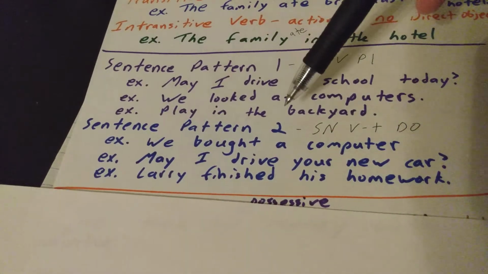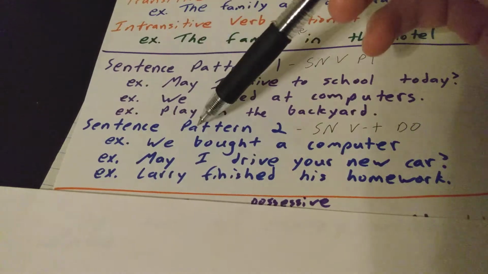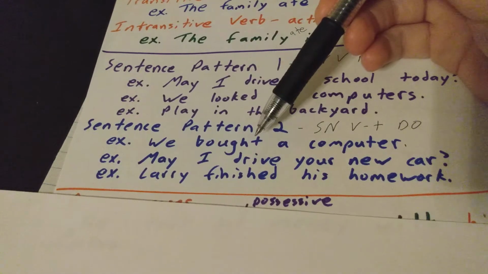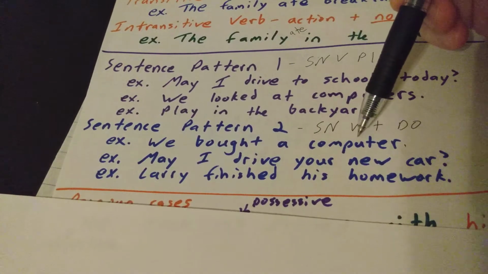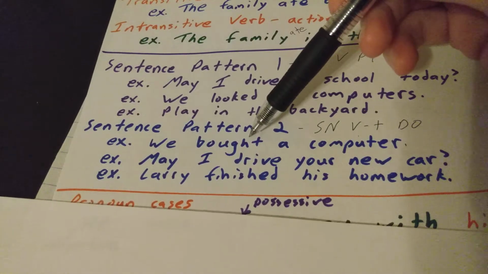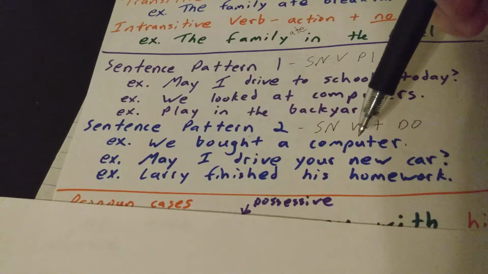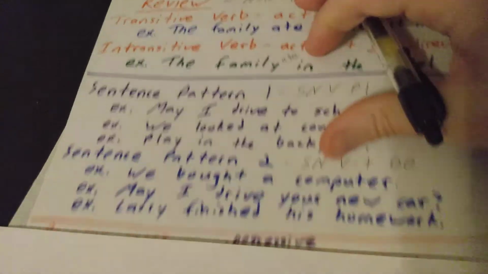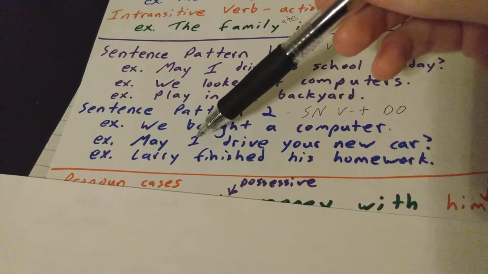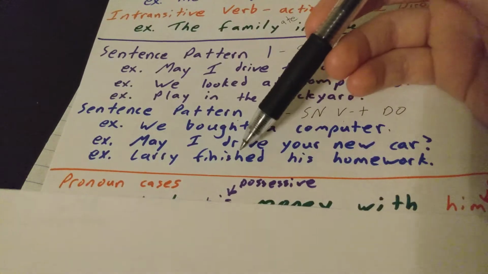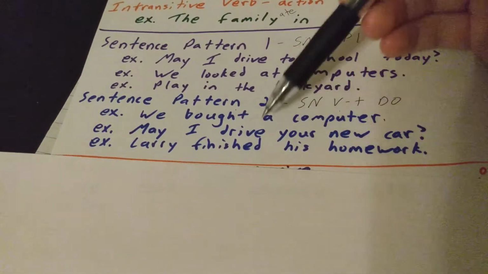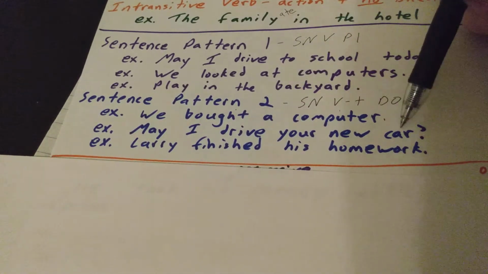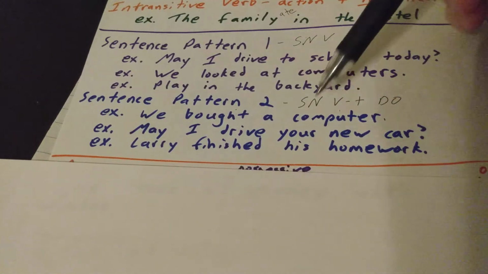Here are some examples. We bought a computer. Well, they bought what? Can you answer that question? Sure you can. They bought a computer. Therefore, this is a transitive verb, and you know what was being bought, a computer. All right, and then this one, may I drive your new car? Well, drive what? Does the sentence say that? Yeah, sure it does. It says drive the car. Not just any car, but your new car.